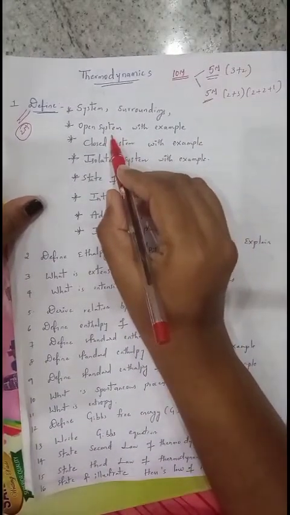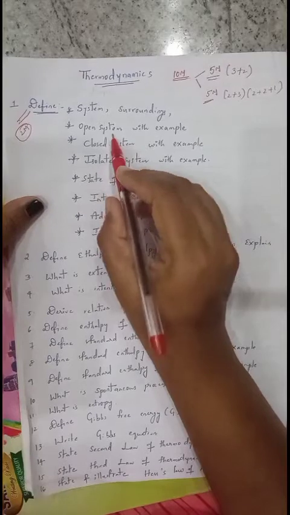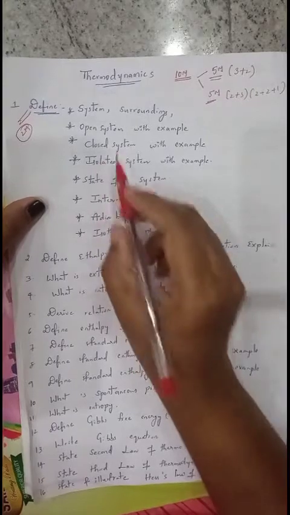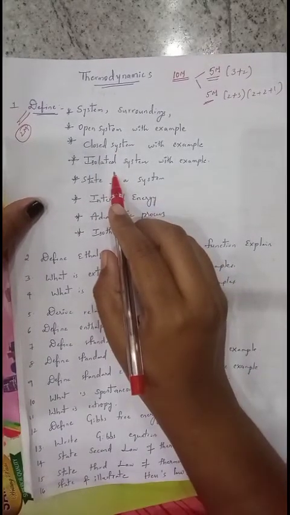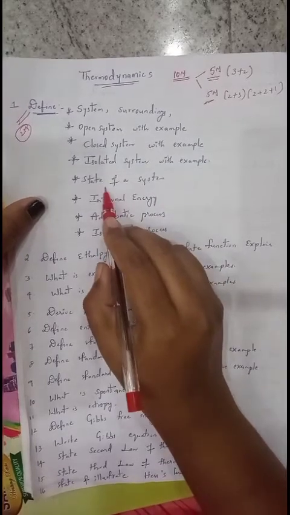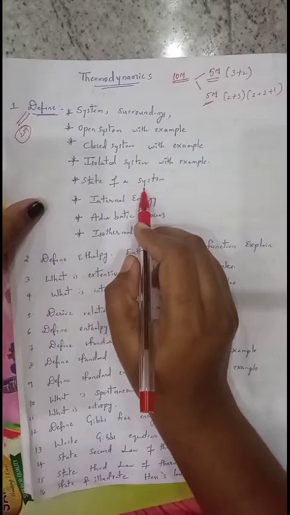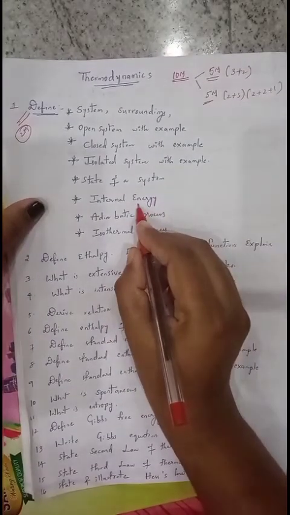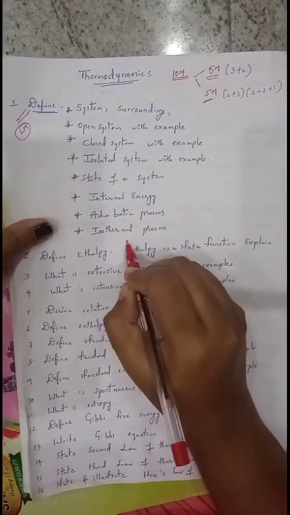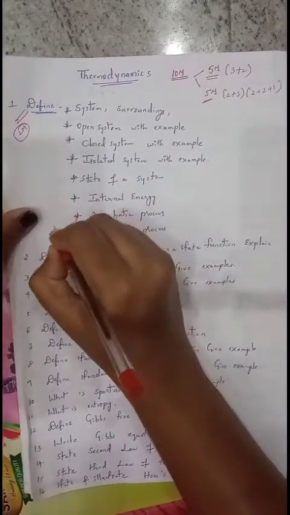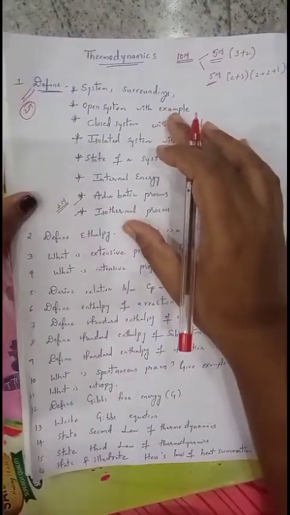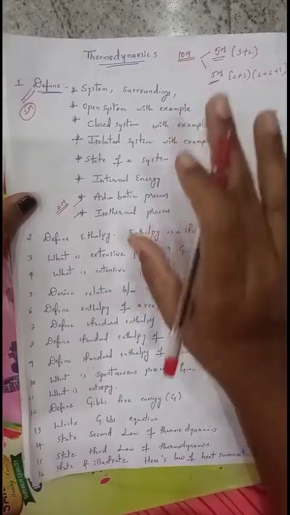An open system can exchange both energy and matter with the surroundings. A closed system does not exchange matter but exchanges energy. An isolated system neither exchanges matter nor energy. Next, state a system: what is meant by system? What is internal energy? Example. What is external energy? Example. Adiabatic process and isothermal process, even these two are also important for 2 marks. All these definitions are very much important for 2 marks along with the examples.